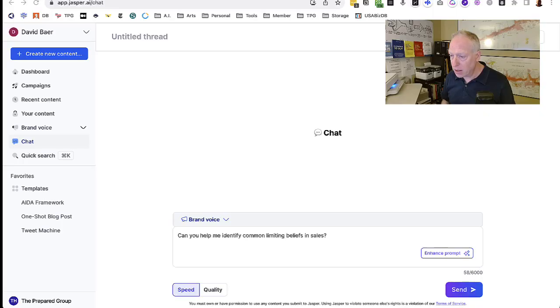When it comes to using ChatGPT or Claude or Bing Chat or Google's Bard, a lot of people complain about the poor quality of results they get when they ask a question. And part of the problem is the quality of the question that they're actually asking, or the prompt that they are putting in. So I wanted to show you a way to enhance the quality of those prompts and get better output. So here we are inside of a platform called Jasper.ai.